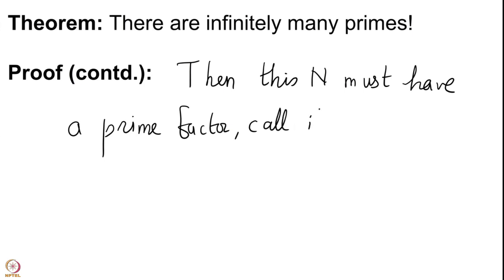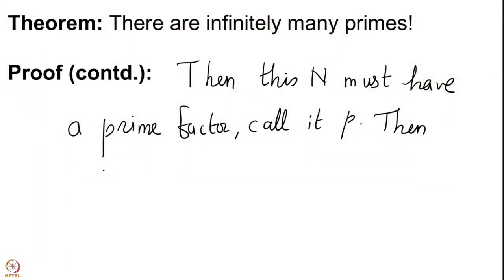Call it P. We have already assumed that there are only k primes P1, P2, P3 up to Pk. And now here we have a prime, since we had assumed that only k many primes are there and we labeled them as P1, P2, P3 up to Pk. So, this P has to be one of them because those are the only primes that we have had so far, that is our assumption.